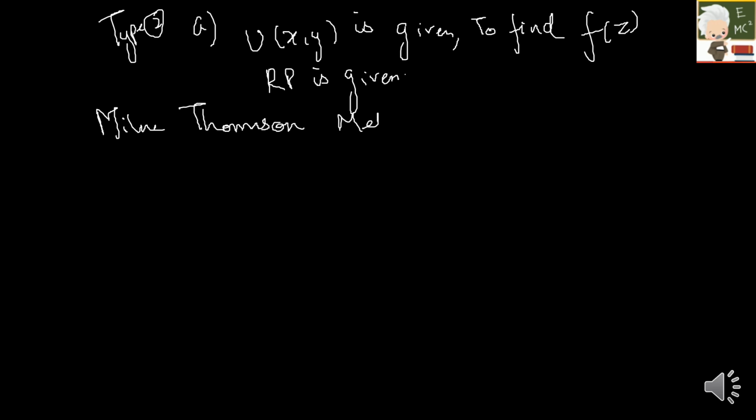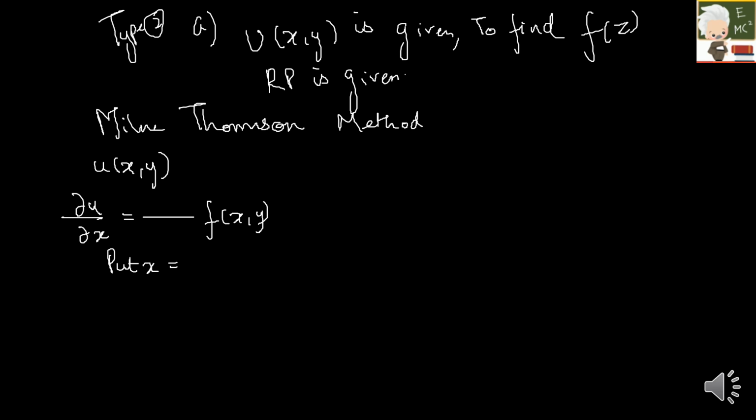Milne-Thomson method. So how do we do it? They will be giving you the real part, so this is given. First you have to differentiate with respect to x. So dou u by dou x will be equal to some function, let it be f1 of x comma y. Here for x you have to put z and for y you have to put 0. So you will be getting f1 of z comma 0.